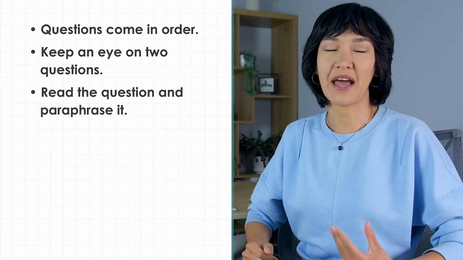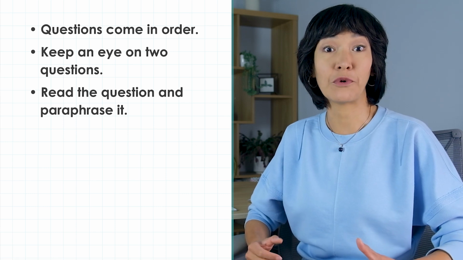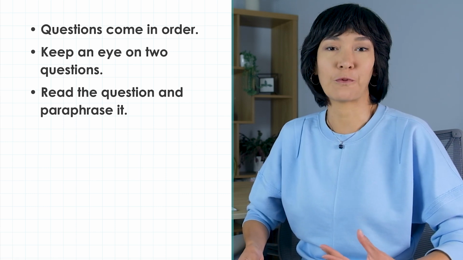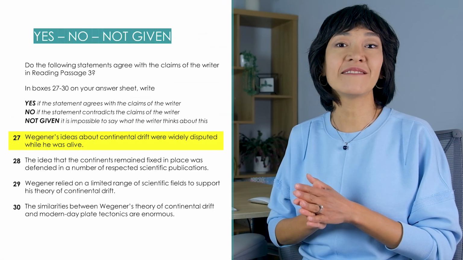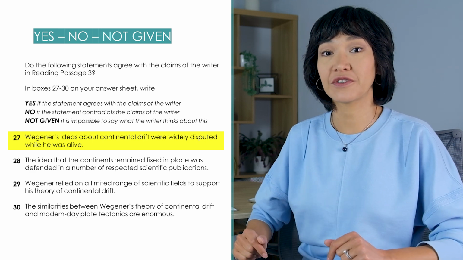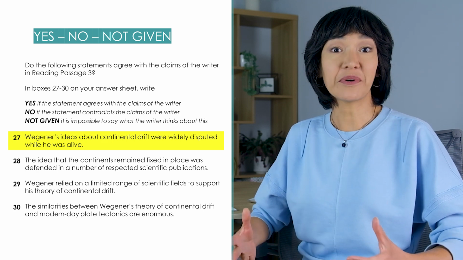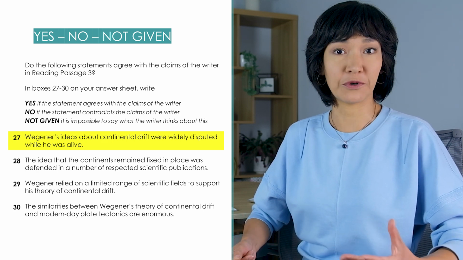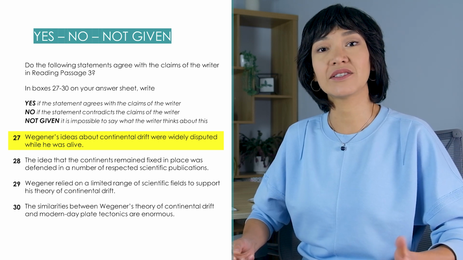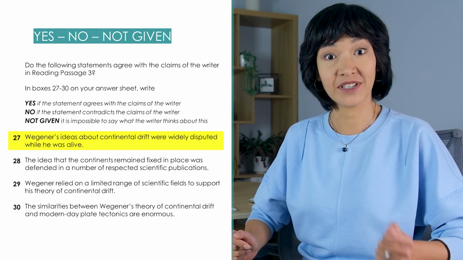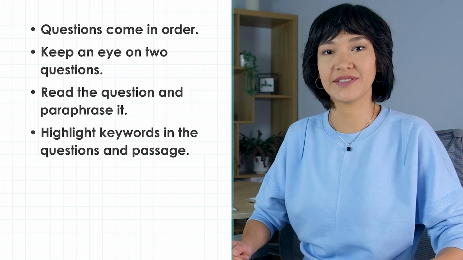Read the question and paraphrase it. This is a great way to understand the question more deeply and memorize what you're looking for. For example, number 27. Wegener's ideas about continental drift were widely disputed while he was alive. I could paraphrase it as a lot of people or scientists openly disagreed with his ideas about the movement of continents. Yes or no?